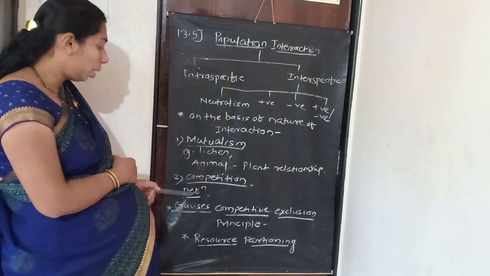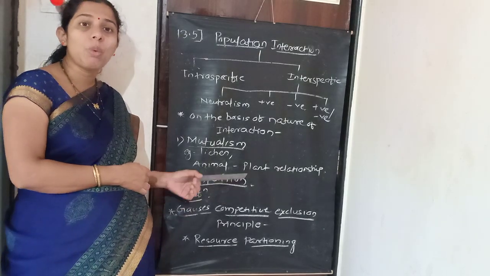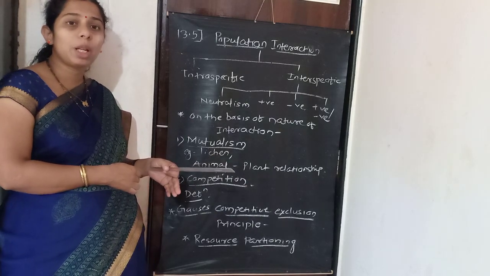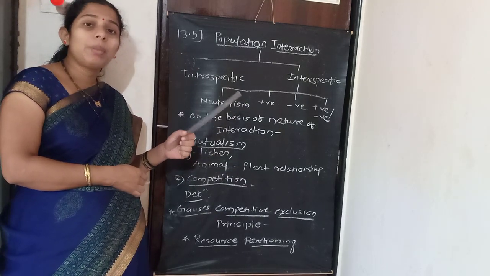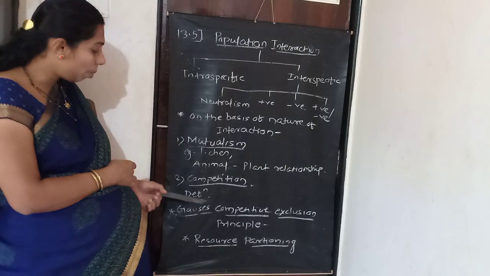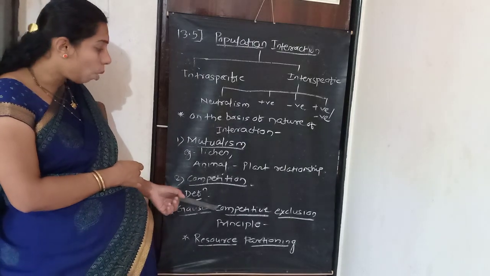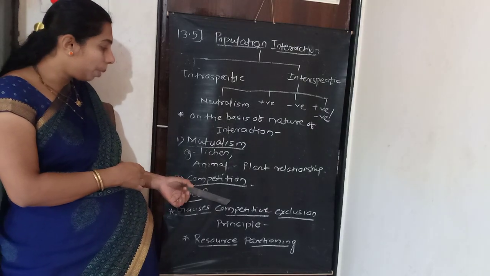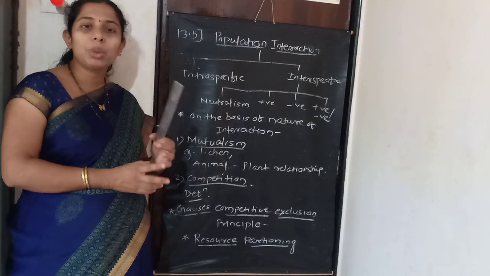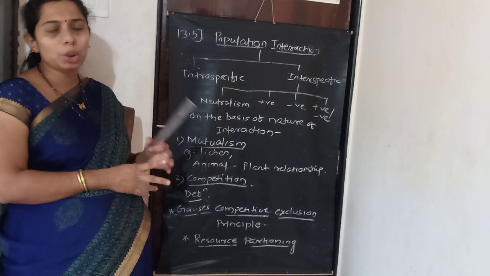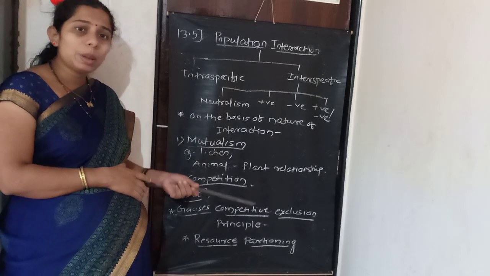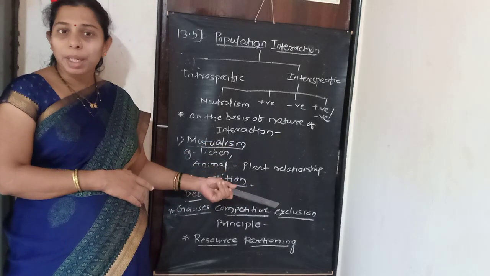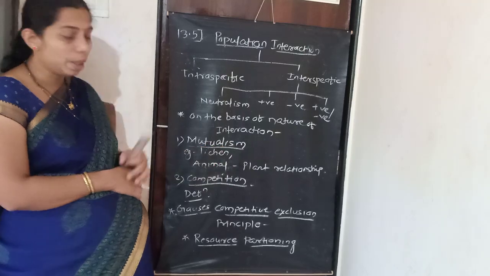In that competition, one species overpowers the other, and the other species is eliminated. For example, Gause's competitive exclusion principle: when two species compete for the same resource of food, one of the species is completely or eventually eliminated.